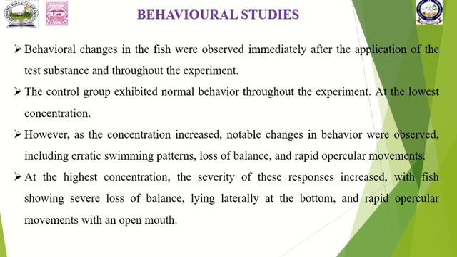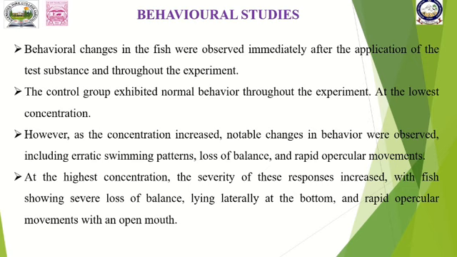Behavioral changes in the fishes were observed immediately after applying the test substance into the experimental tanks. At the lowest concentration, the fish showed slight changes in behavioral activities like erratic swimming patterns, loss of balance, lying laterally on the water, and rapid opercular movements.